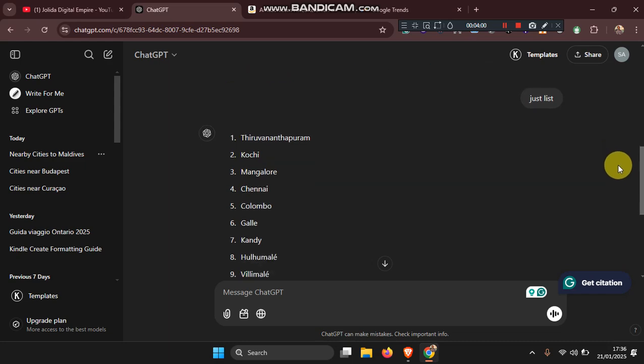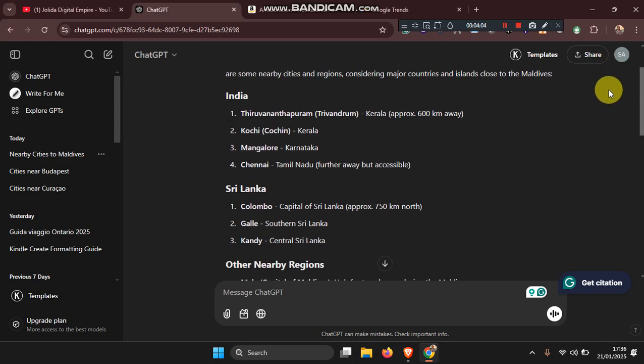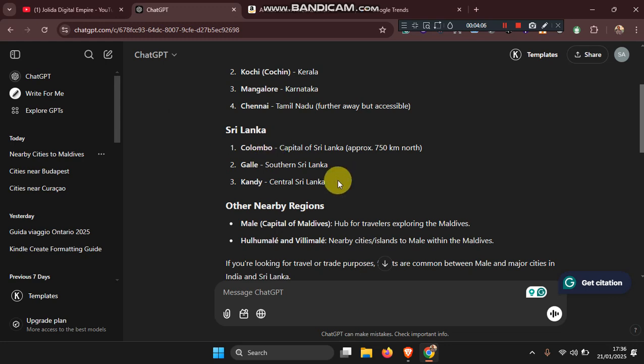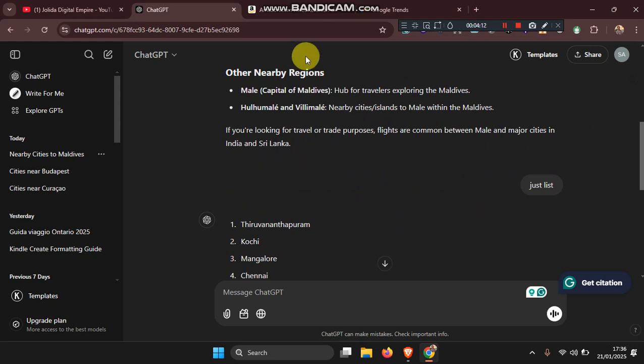If you can see here, you can see the Sri Lanka here. You can see other places, so you can just select the ones you want and then you pick them, and don't repeat. So if you have already put this, don't go and repeat it again in the 7 backend keywords.